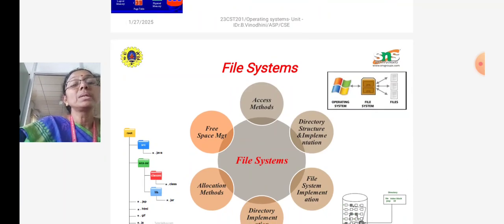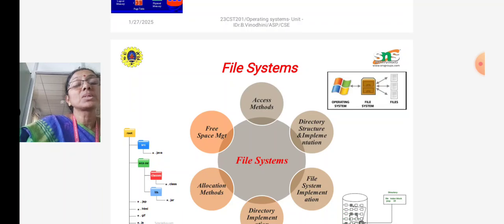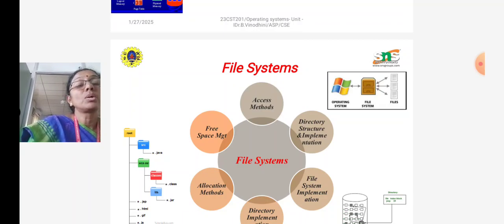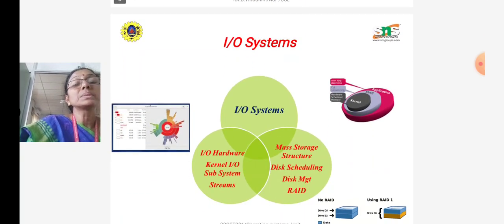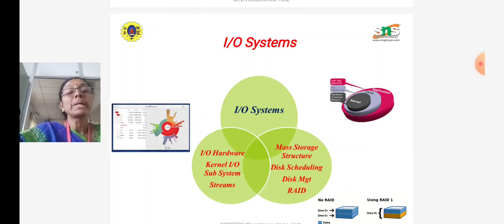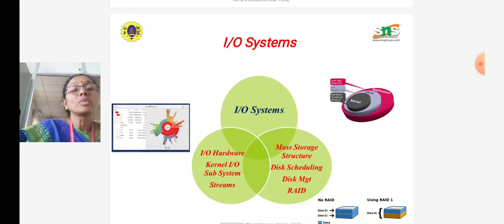Next is file system management. In file system management, there are file system manipulation, file system implementation, directory structure implementation, and also the allocation methods. These are the major file system management activities of an operating system. Next are IO systems, meaning input output management systems. The operating system provides the IO hardware and also the mass storage structures like RAID, and also disk management and disk scheduling. These are the activities of the IO subsystems.